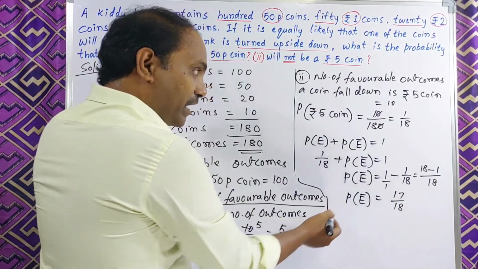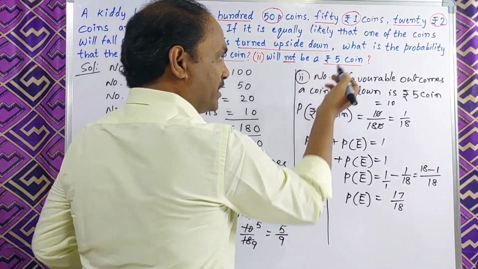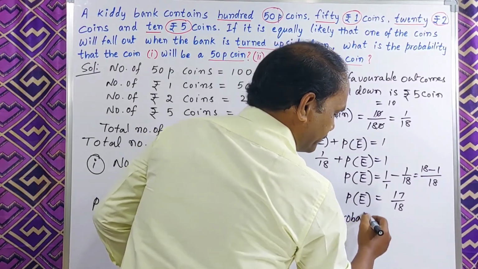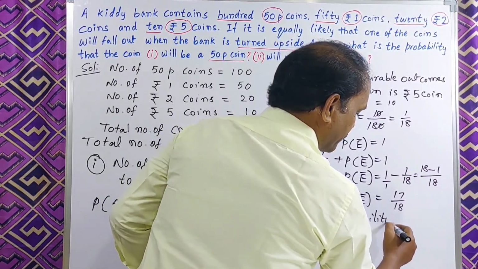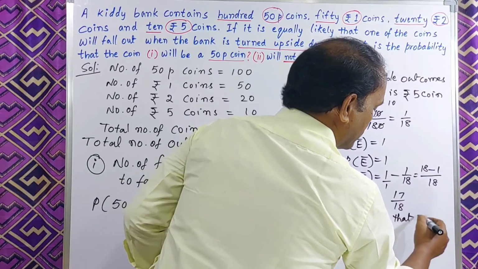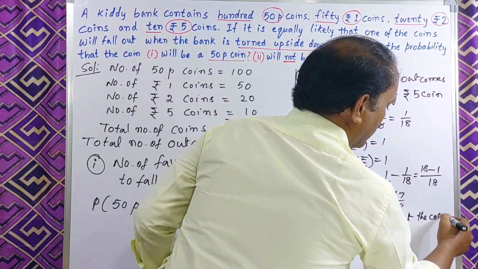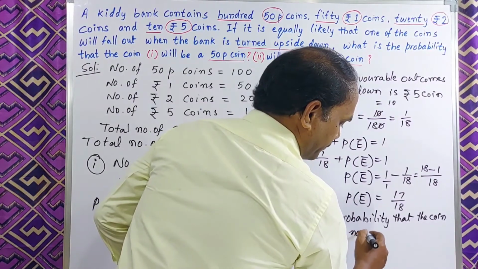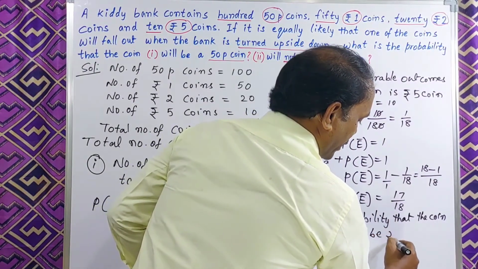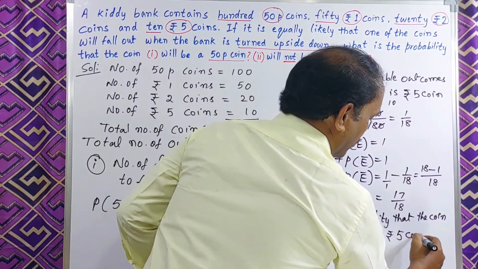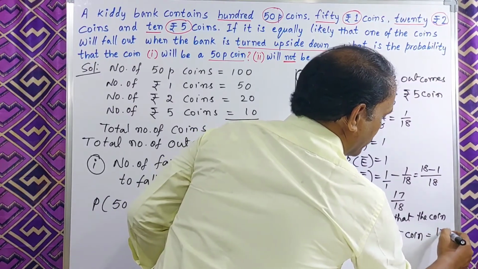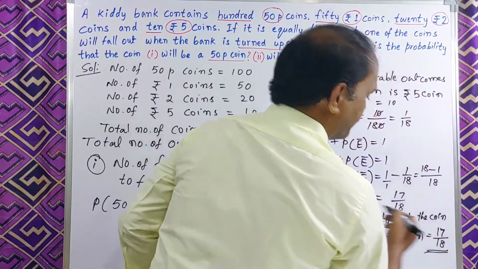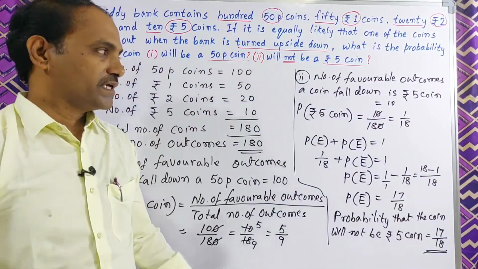What is P of E bar? The probability that the coin will not be a 5 rupee coin is equal to 17 by 18. Is it understood?